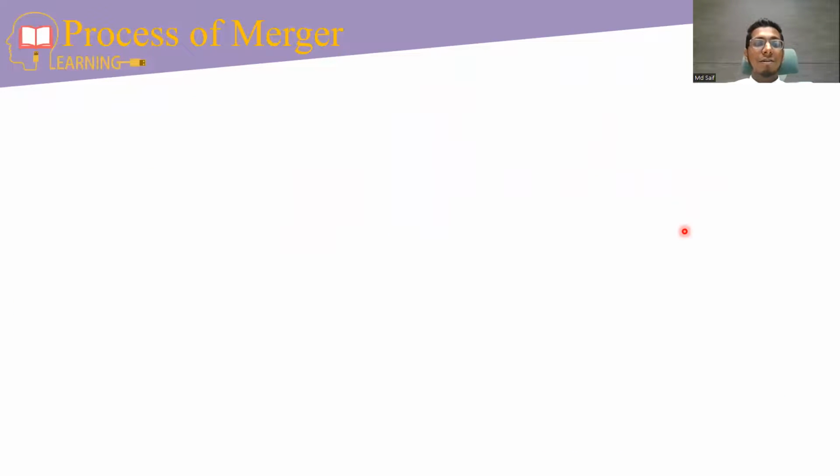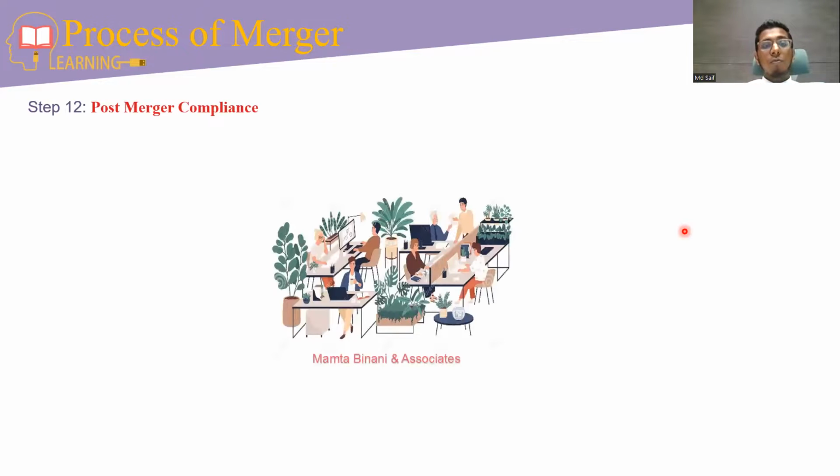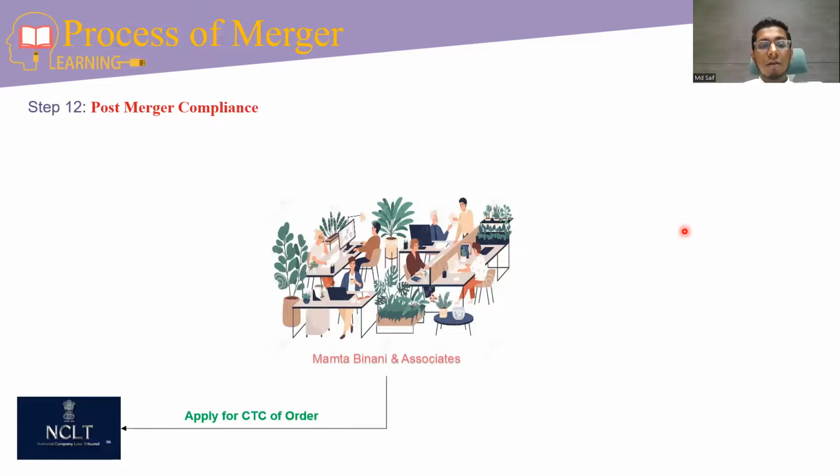The last step is post-merger compliances. Post-merger compliances include, first, we have to apply to NCLT for a certified true copy of the order. NCLT will give us the certified true copy of the order.